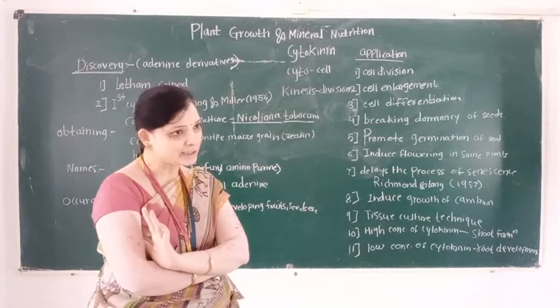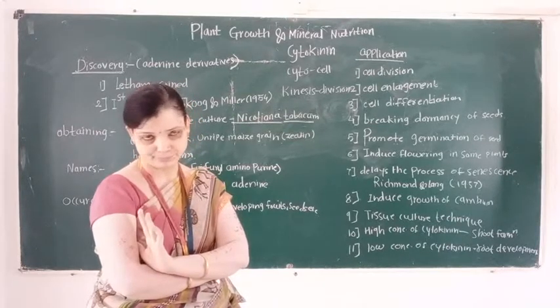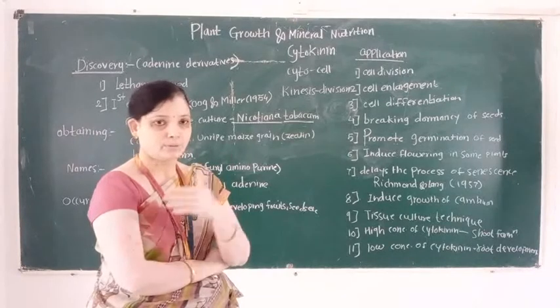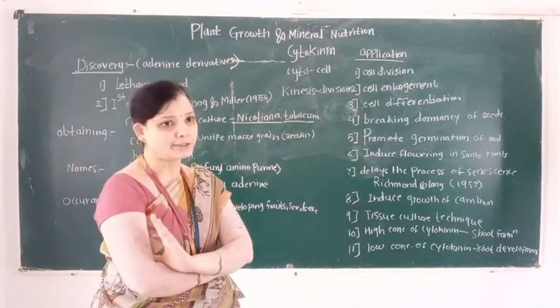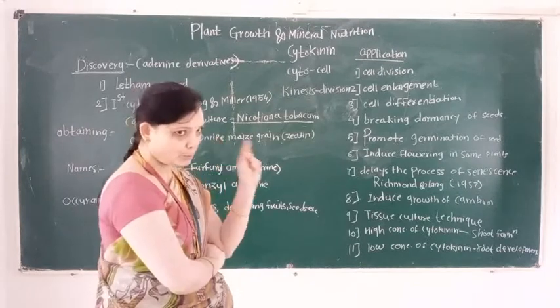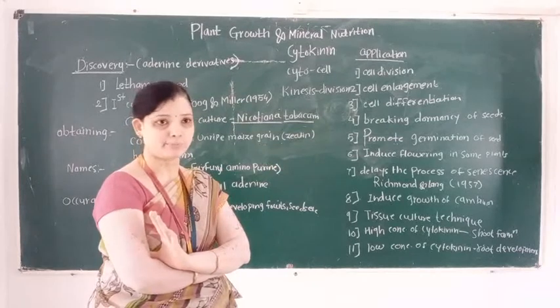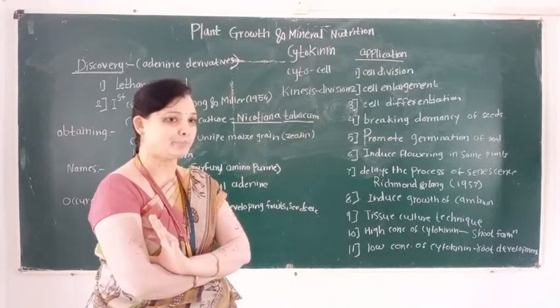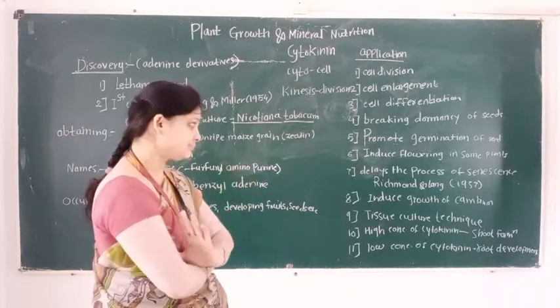During the seed germination, entire seedling formation takes place. So, fifth application of cytokinin is promoting the process of seed germination and breaking the dormancy of a seed.